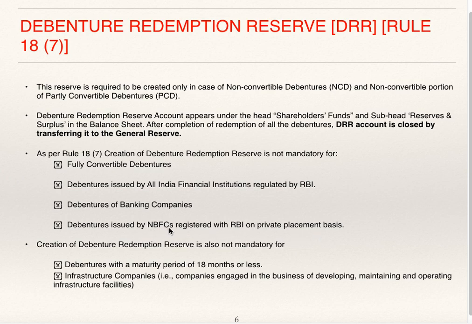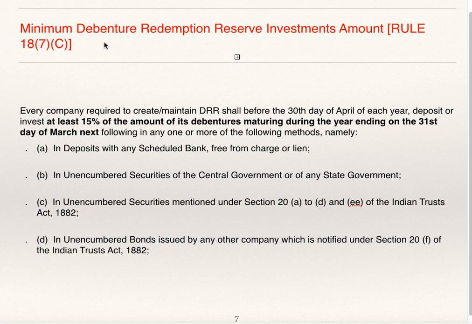Creation of debenture redemption reserve is also not mandatory, and this is important, as per Companies Act 2013, for debentures with a maturity period of 18 months or less, and for infrastructure companies. We have seen the same rule as per SEBI. Infrastructure companies are companies engaged in the business of developing, maintaining and operating infrastructure facilities.